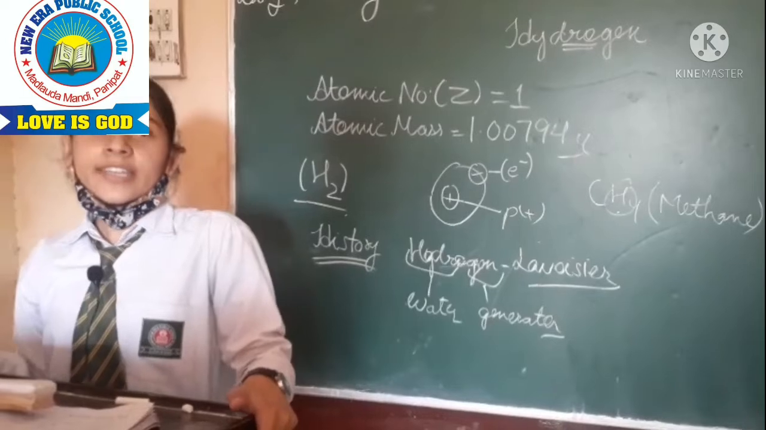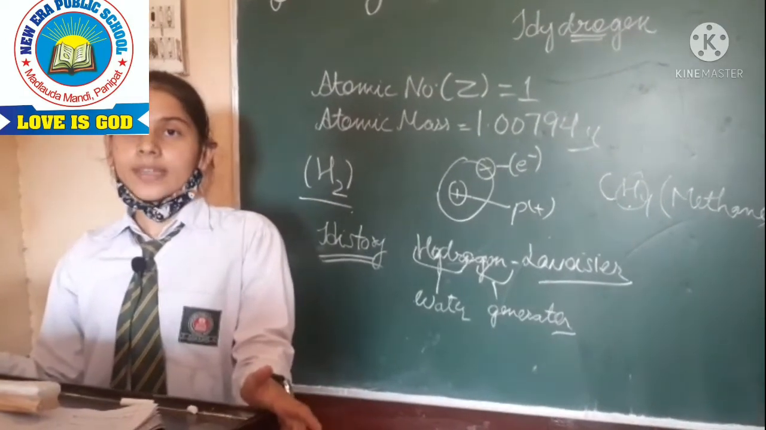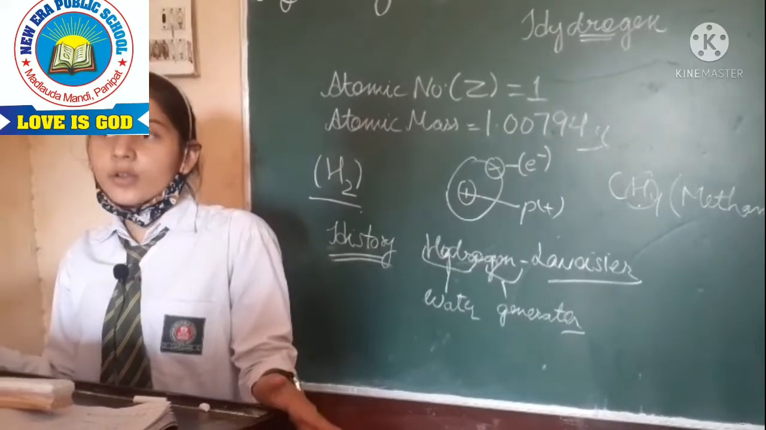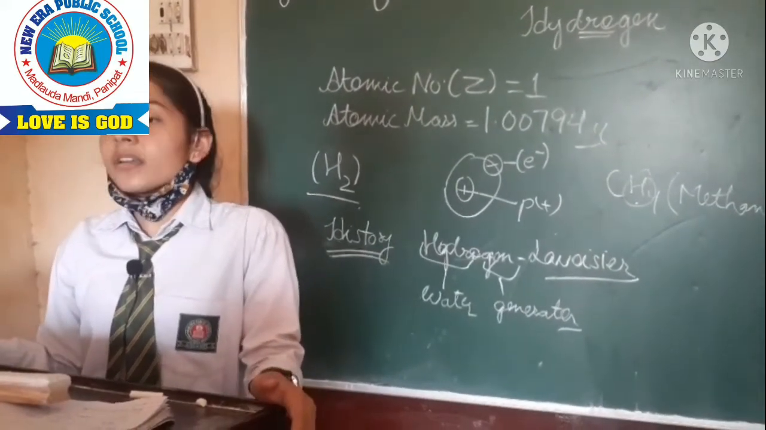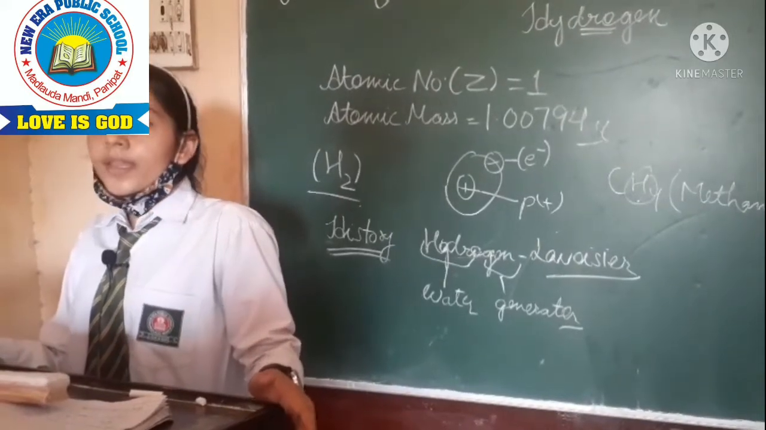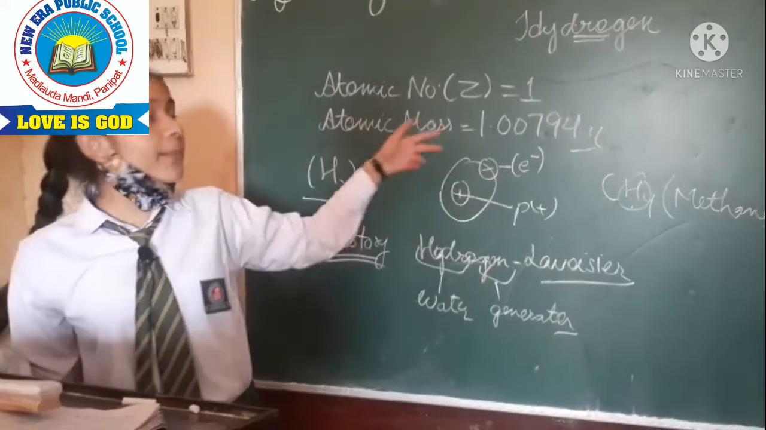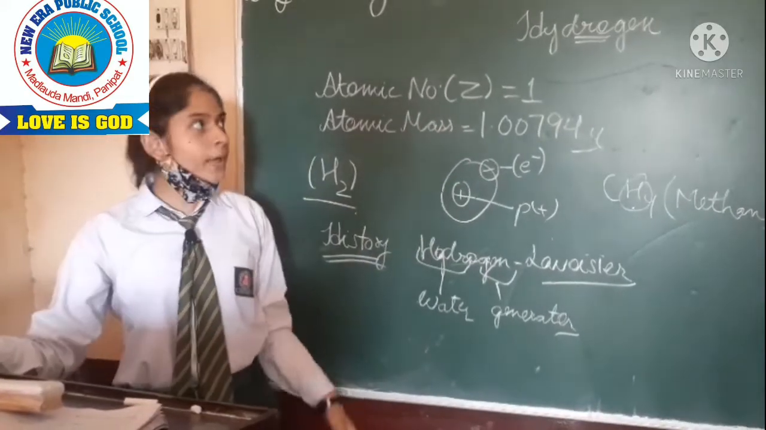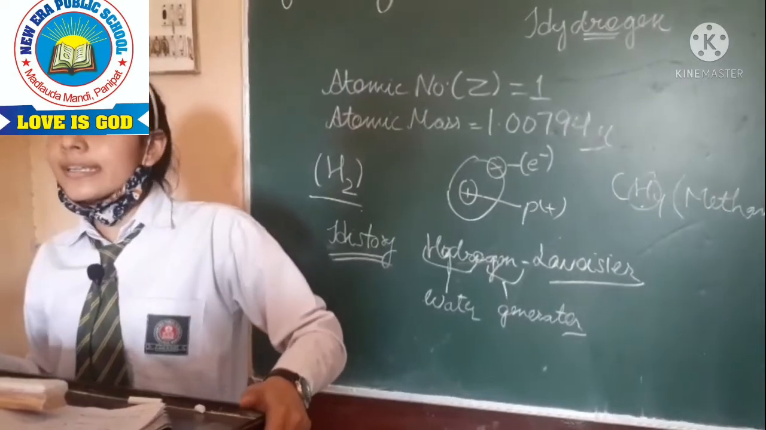Now you may be thinking, why are we studying the chapter of hydrogen separately? Is there anything special about hydrogen? We have read all the 118 elements in many chapters of chemistry, but now we are reading the hydrogen chapter separately. Why? Because hydrogen is so special, with many special things about it.